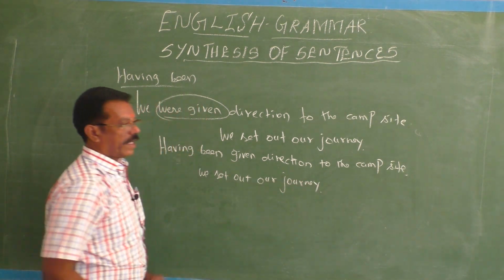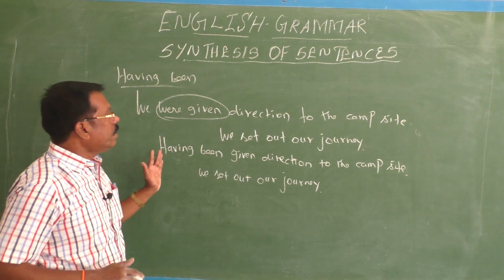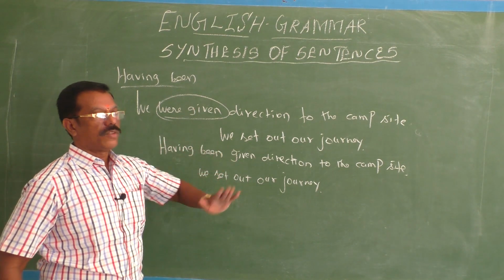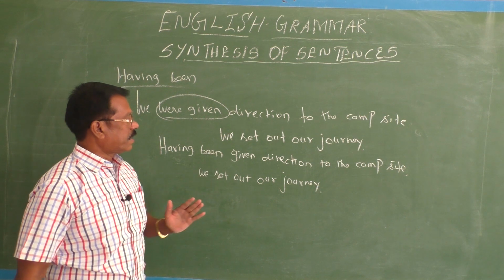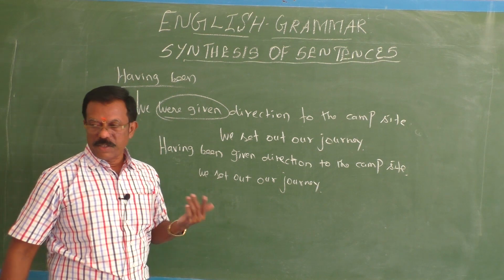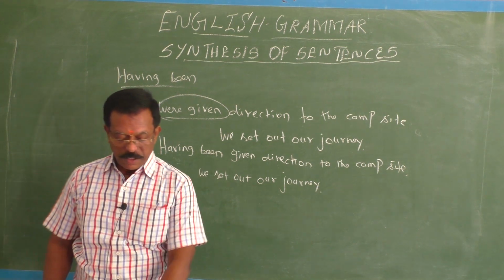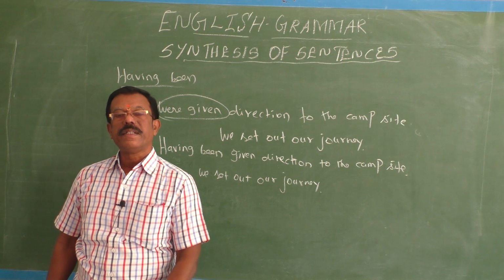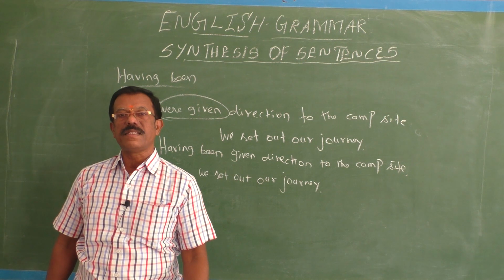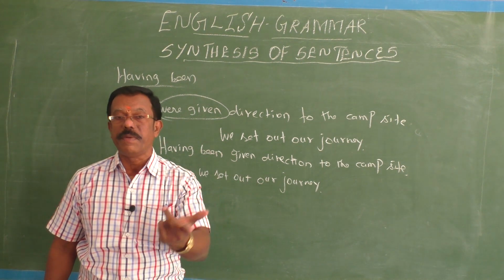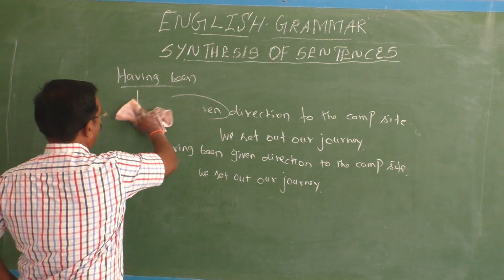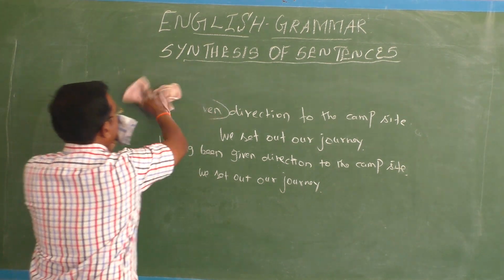Okay, so in this way you can synthesize these two sentences. Having been given directions to the campsite, we set out on our journey. Okay, so in this way, by using this having been, you can combine the given single sentences into one simple sentence without changing the meaning. And some more structures also we have.